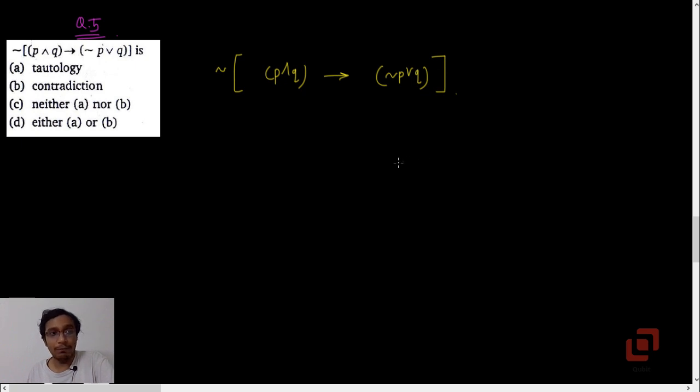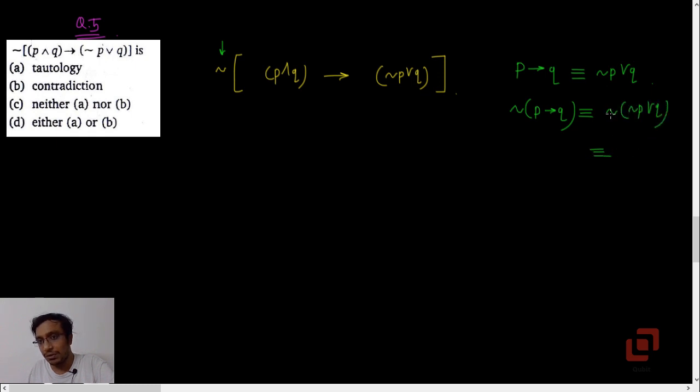But what I want you to take note of is that you can also solve this by simplifying this particular compound proposition or compound statement. Okay, first we recall the conditional law. P implies Q is negation P or Q. And because we have its negation here, negation of P implies Q will be equivalent to the negation of this.